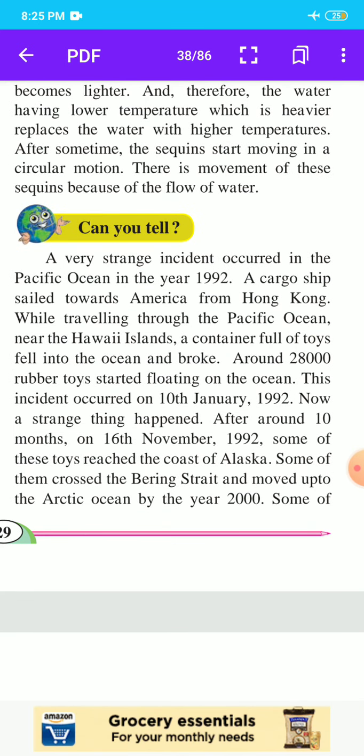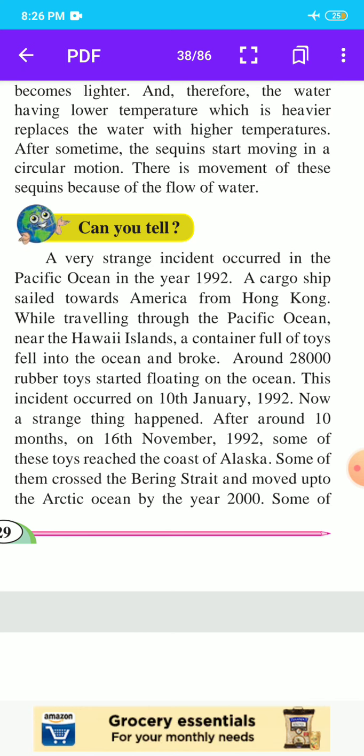Now, can you tell? A very strange incident occurred in the Pacific Ocean in the year 1992. A cargo ship sailed towards America from Hong Kong. While traveling through the Pacific Ocean near Hawaii Island, a container full of toys fell into the ocean and broke. Around 28,000 rubber toys started floating on the ocean. This incident occurred on 10 January 1992.